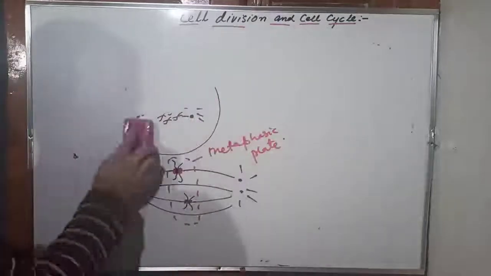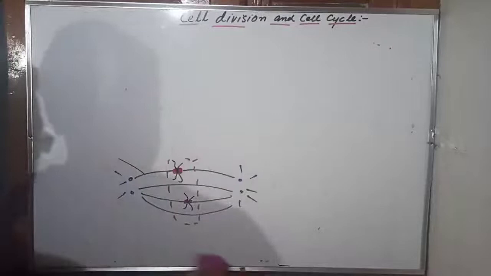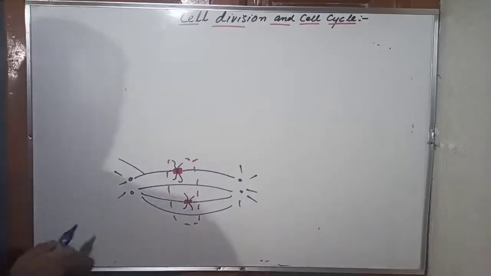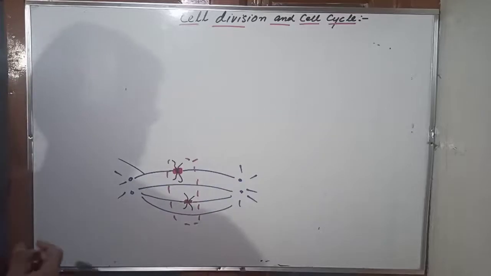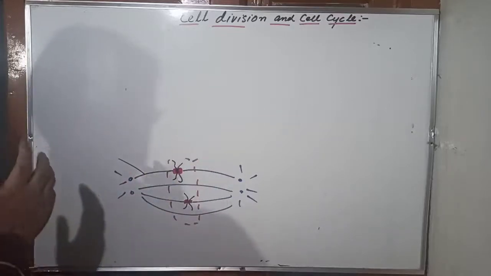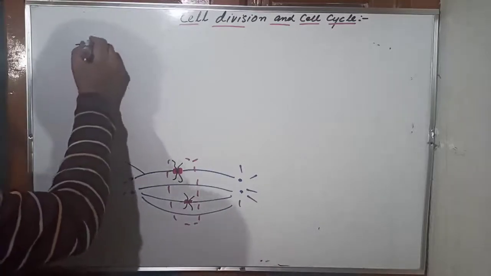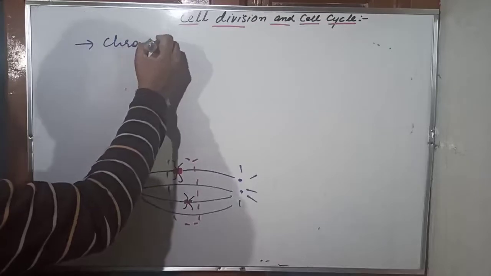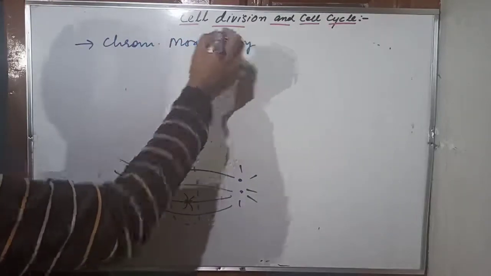So this is about the metaphase here. But there is a very important thing you need to understand. In the metaphase, you see that chromosomes individually are seen on the spindle. Chromosomes are seen as discrete elements present on the spindle. That is the reason chromosome morphology is best studied in the metaphase. If you want to study the chromosome morphology, remember that it is very much asked in your exams.